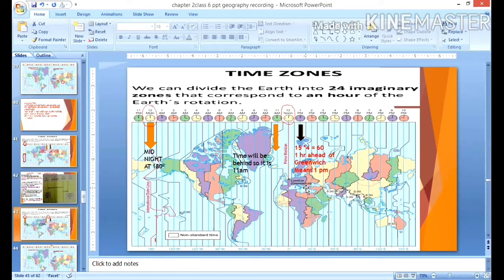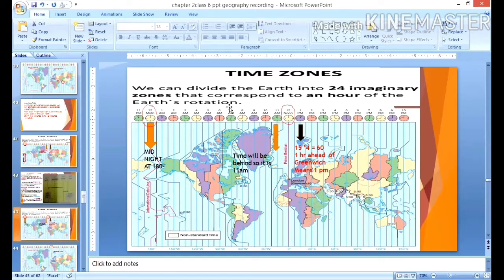At 15 degrees west, it means there is a 1 hour difference, so we'll take 11 a.m. here. So 15 degrees west of Greenwich, the time will be behind Greenwich by 1 hour, so it will be 11 a.m.